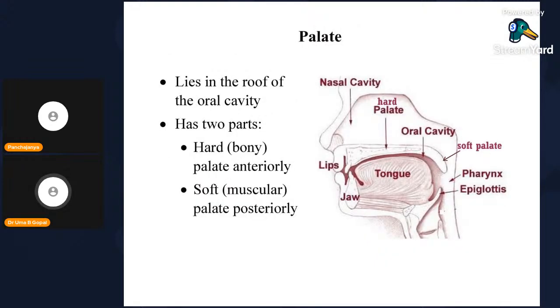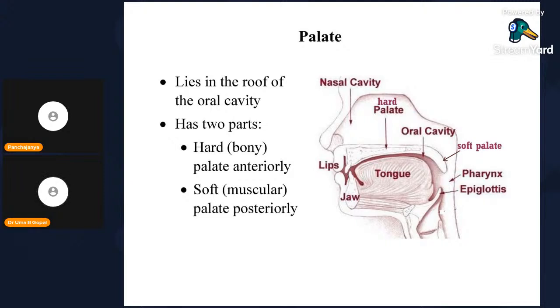Now going on to the palate. There are two types: hard palate and soft palate. Hard palate is anterior and soft palate is posterior, meaning deeper. Soft palate is more muscular, hard palate is bony, lying in the roof of the oral cavity. You can see here the tooth in the midline.